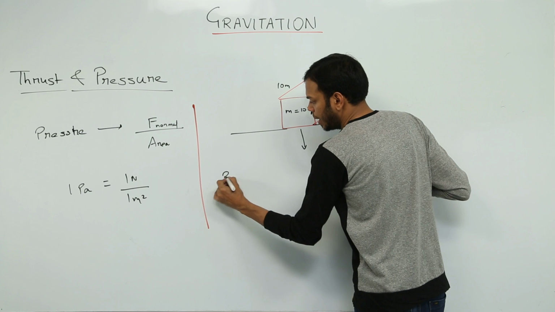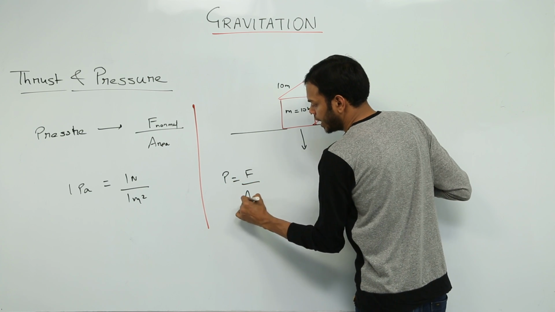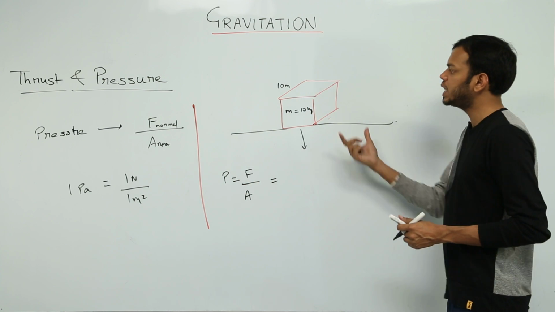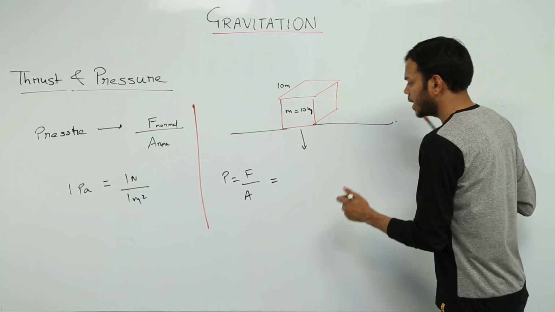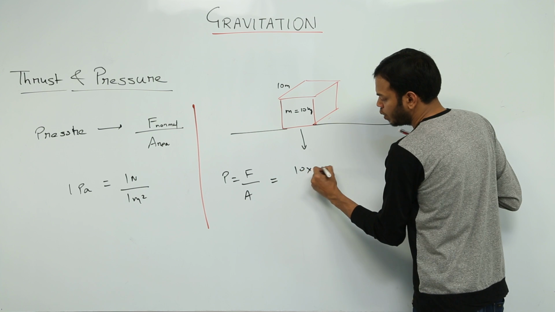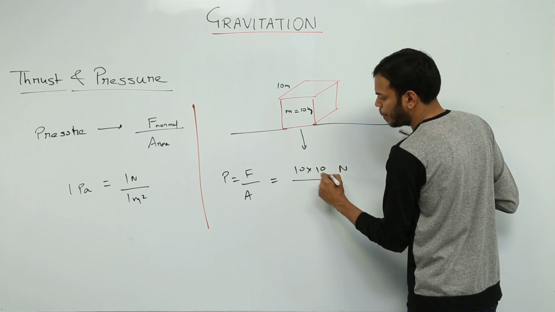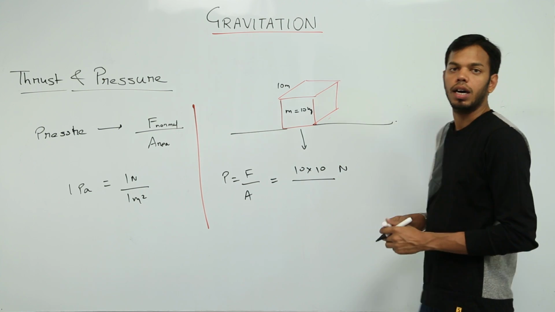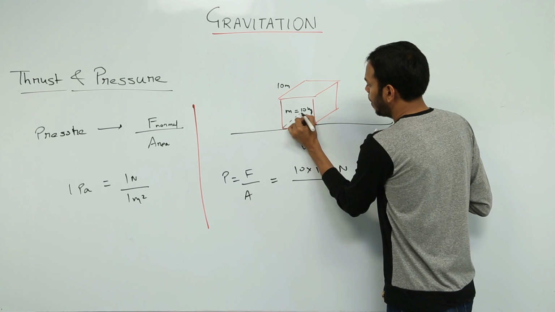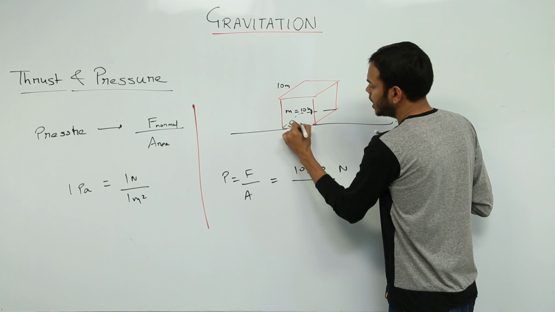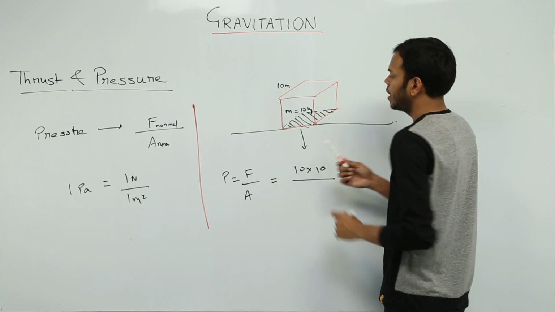What would be pressure? Pressure is force per unit area. What is the force which this cube will be applying? Force is the weight of the body, which is mg, so that is 10 into 10 newtons, upon the area. For area we are going to take the bottom base only, because this is the area which is in contact with the surface.